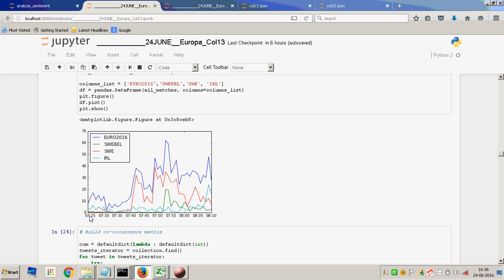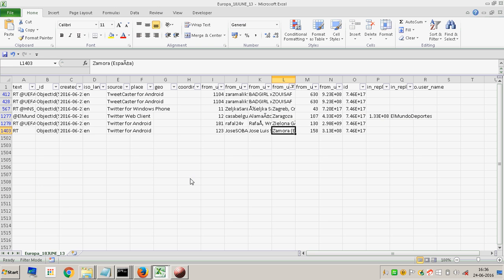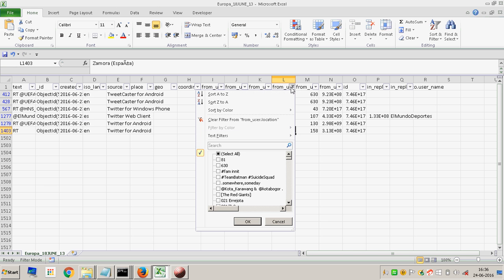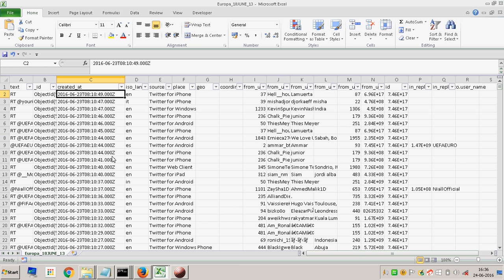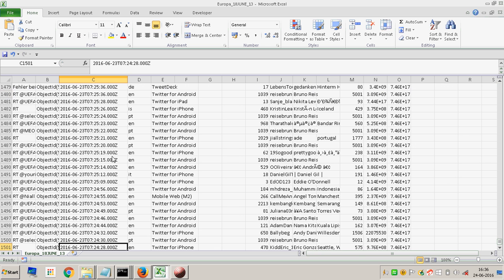Here it's just a time spread of a little less than an hour, about 15 minutes less than an hour. All of these tweets were collected during that window, from 7:24 to 8:10.